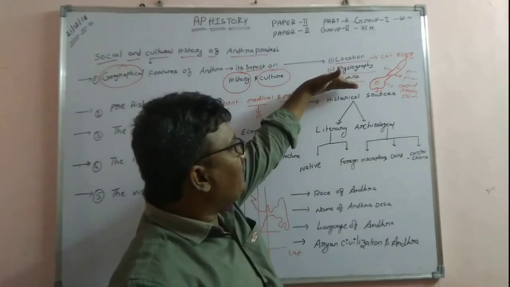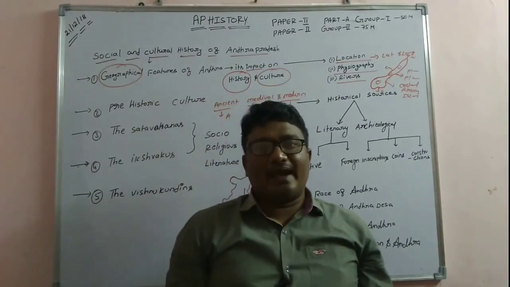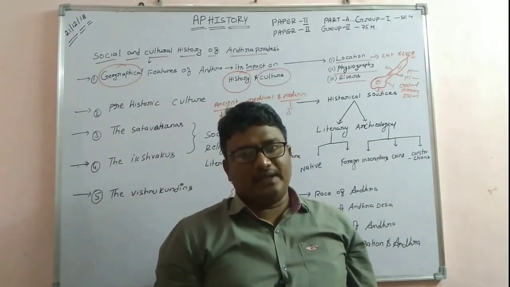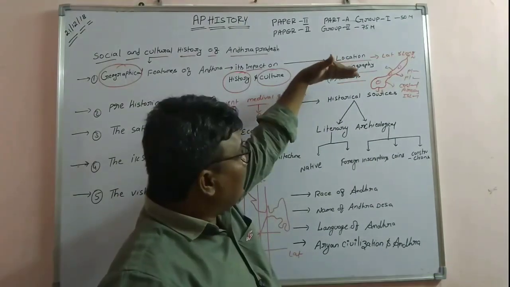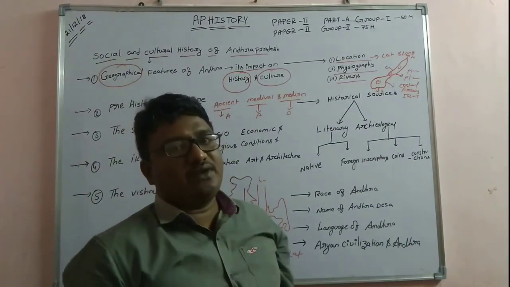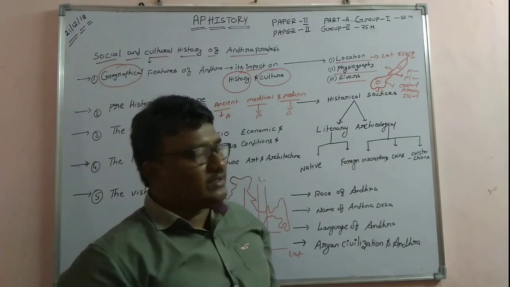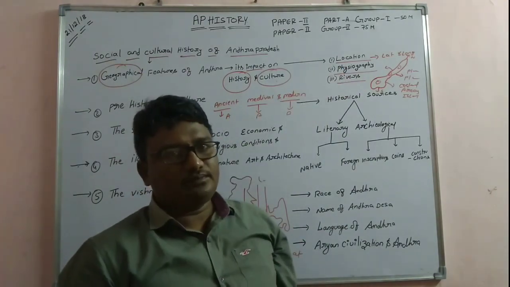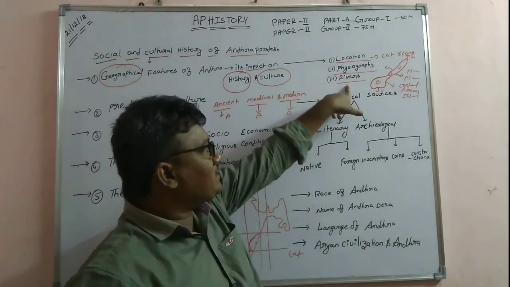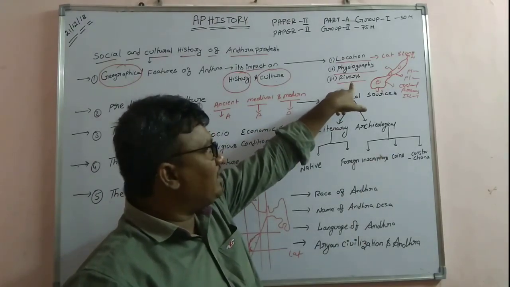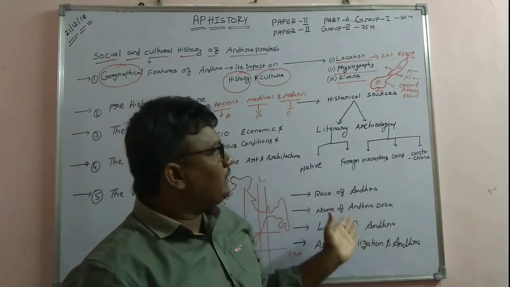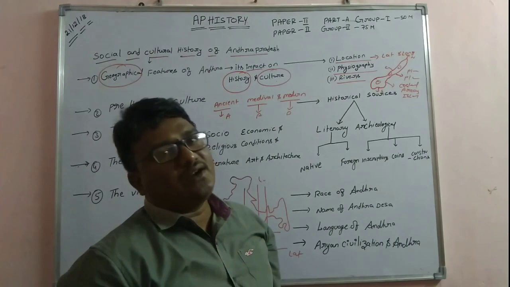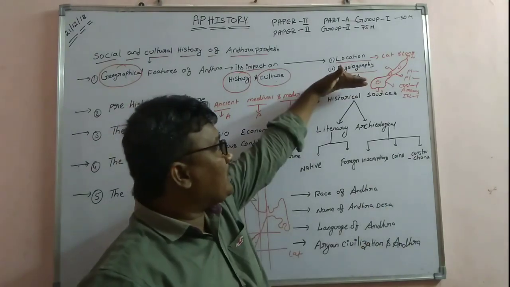And coming to the rivers, what is the impact of rivers on history and culture? That means all the sources, whatever historical evidences we got, whatever history or culture developed, is on the banks of the rivers. Once again, the history and culture of each and every early man, from early to modern, depends on the river and developed on the banks of the rivers.